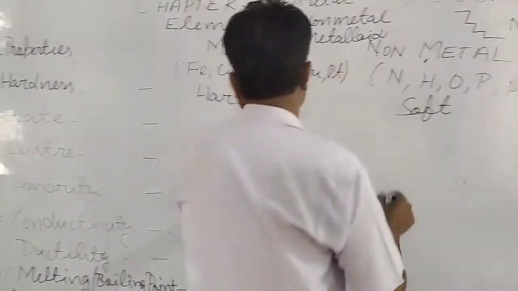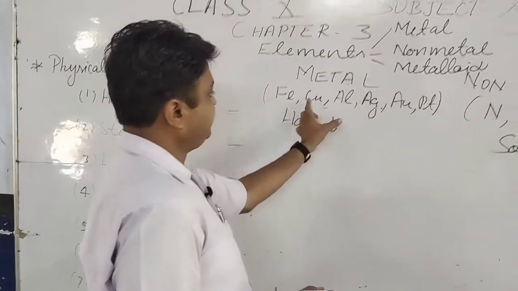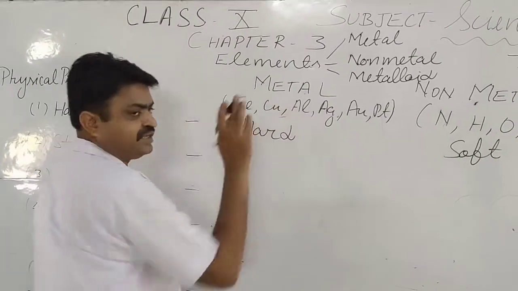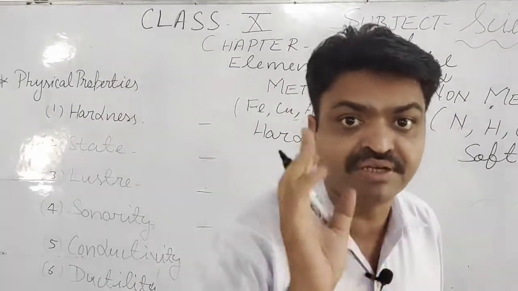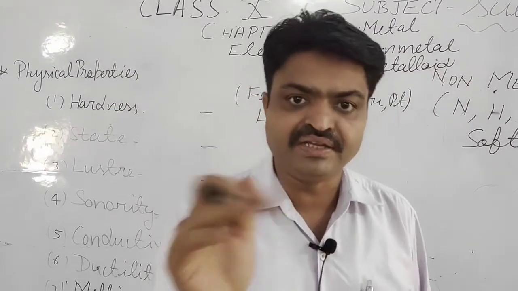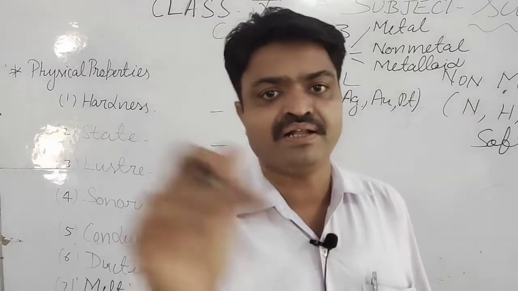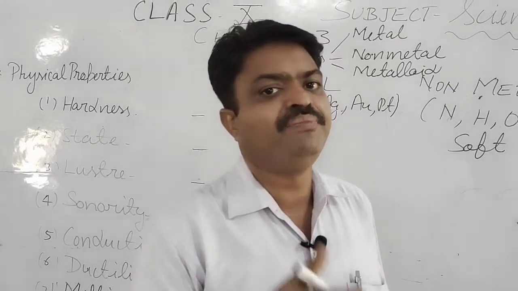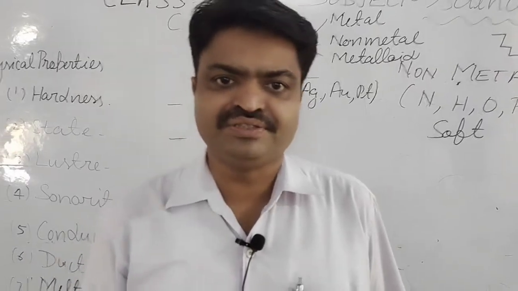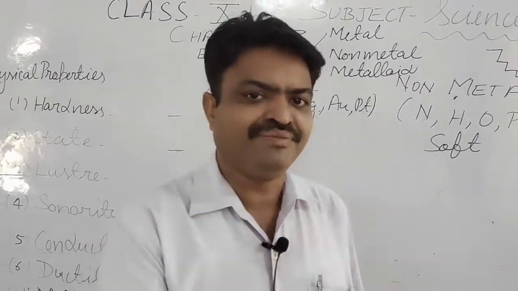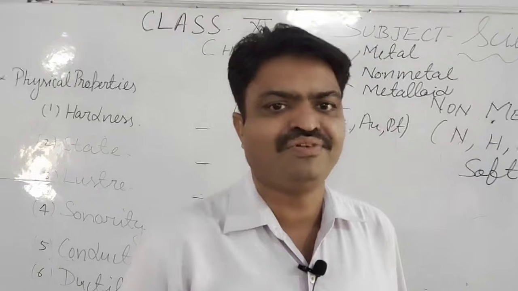Soft. But in this there is an exception, student, and you should learn the exceptions, because generally in the exam the exceptions are asked. For example, what may be asked in your exam: name the metals that are soft in nature. Yes, now you tell me which metals are soft in nature.